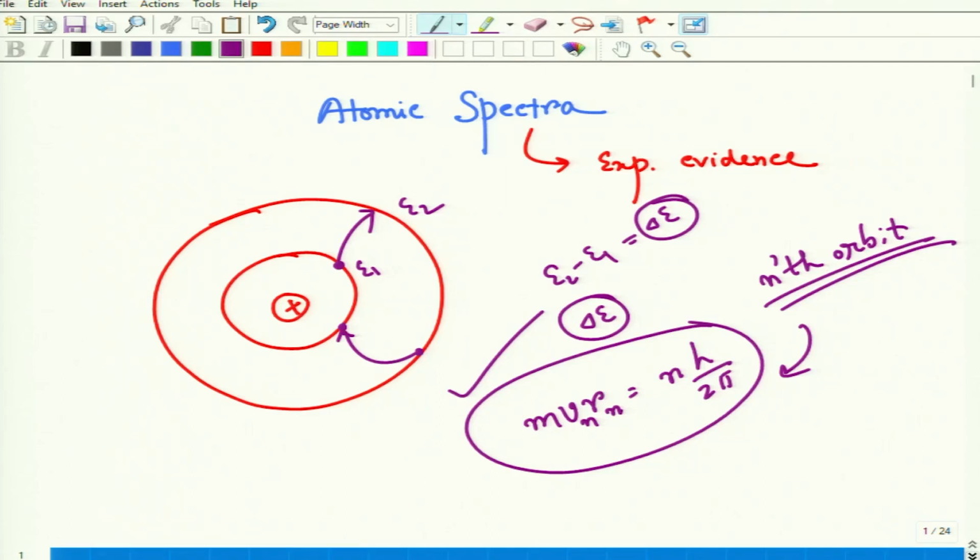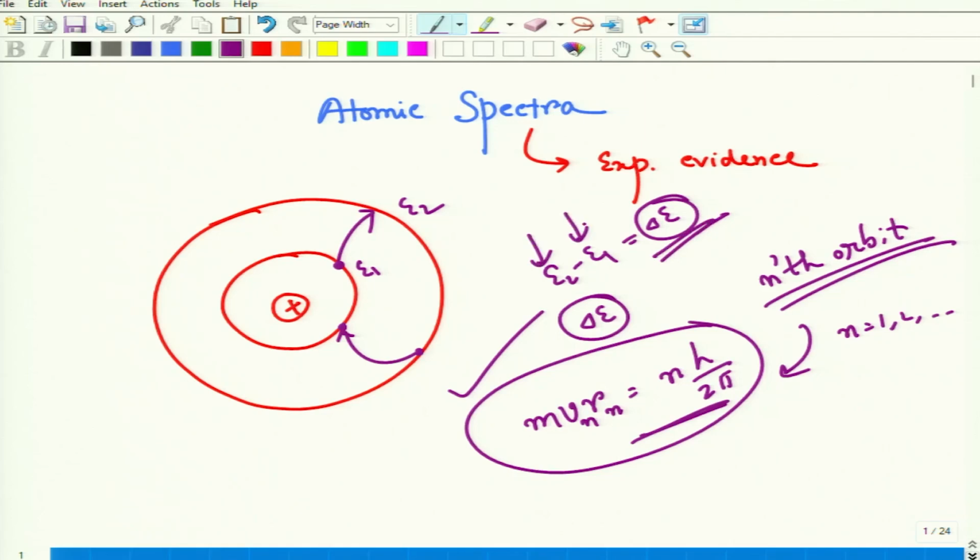From here we can get the idea of quantization, because any radius is not allowed. n equals 1, 2, 3, these radii are allowed. So there are some specific values of radius in which electrons can orbit. If specific orbits are allowed, that means the electron can have specific energies. So del E must be specified; E1, E2 are specified.